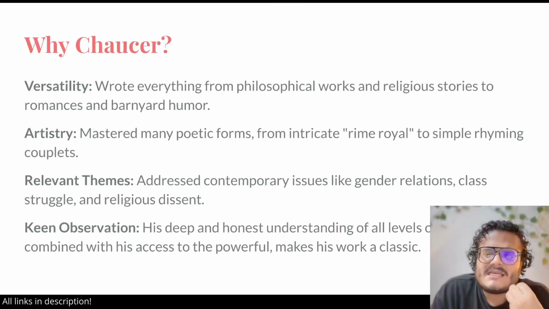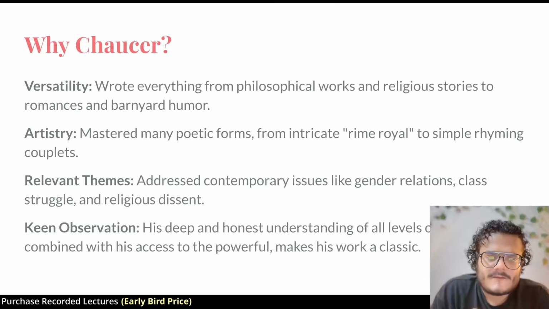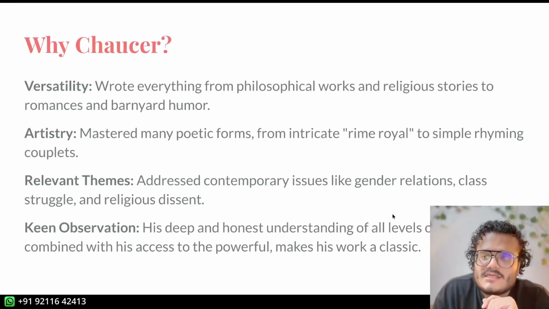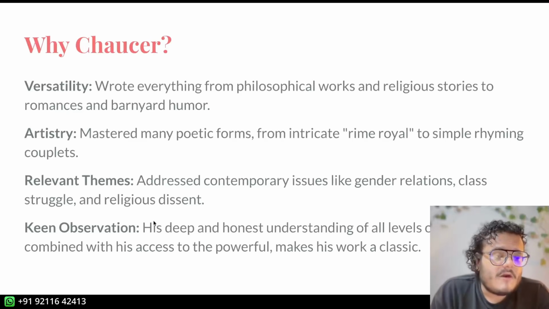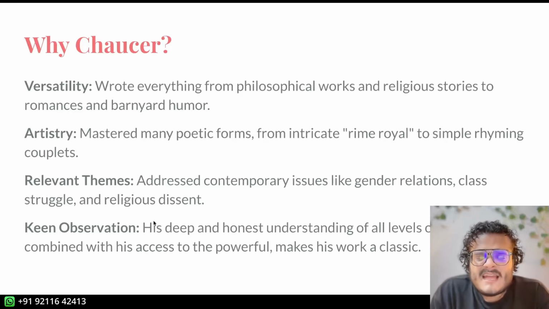Writers before him were still using mostly the alliterative verse of the Anglo-Saxons, right, that they inherited. Chaucer changes things a lot. Right? He introduces a lot of poetic forms which are going to be important throughout, right? He talked about very relevant themes. He talked about contemporary gender relations, class struggle, and religious dissent, all of these things, which we know were very important at the time.